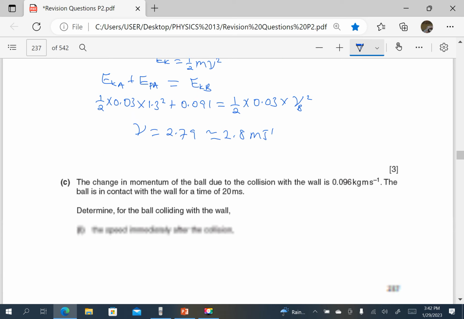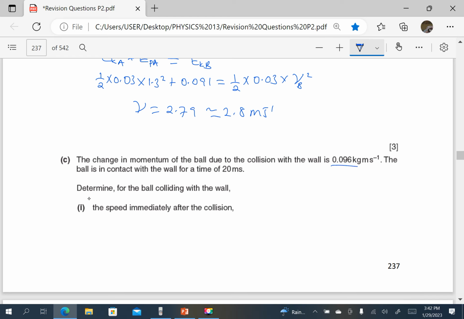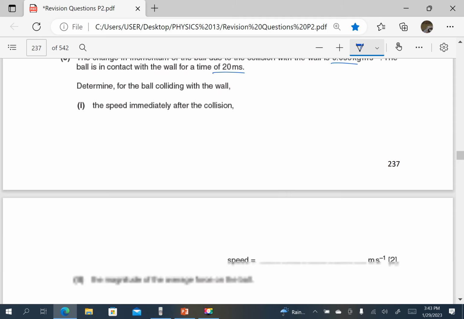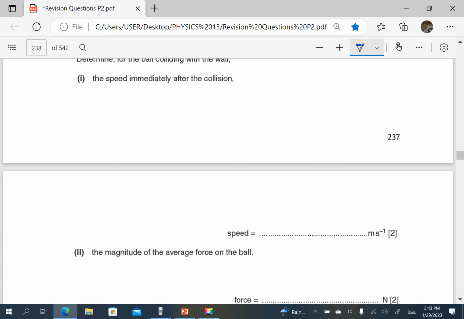The change in momentum of the ball due to collision with the wall is 0.096 kilogram meters per second. The ball is in contact with the wall for a time of 20 milliseconds. Determine the speed immediately after the collision.